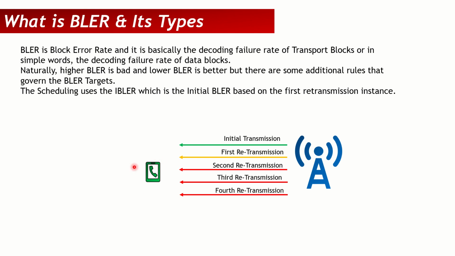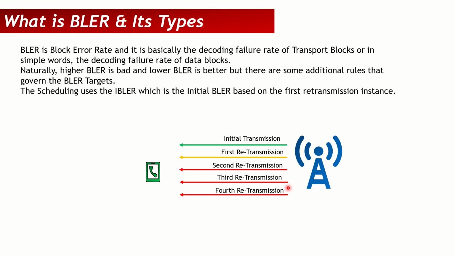And if the mobile is unable to decode it, then it sends a HARQ NACK, which is a negative acknowledgement. And if the gNodeB gets a NACK, it sends a retransmission. If it gets a NACK again for the retransmission, it sends another retransmission. So it can send multiple retransmissions that are usually configurable in the vendor.